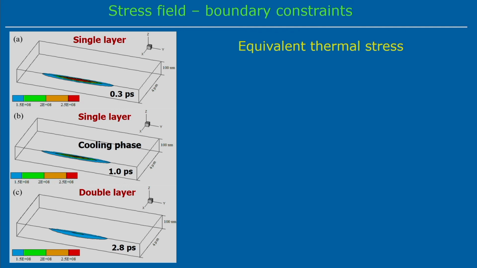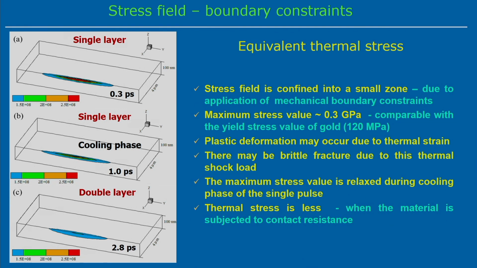Similarly, for the stress field with the boundary constraint, we can plot the stress field. We can observe it for both the single layer as well as the double layer. The equivalent thermal stress is represented here, along with its distribution.